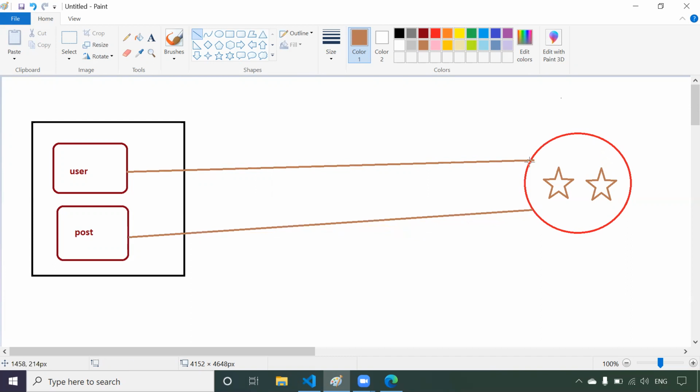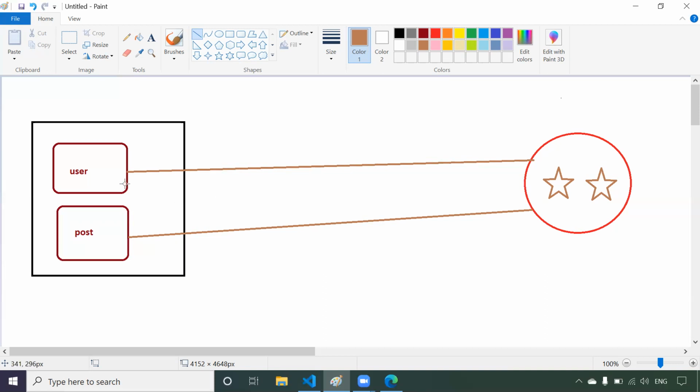To connect a component with the store, first of all this store should be available to our application, or to this particular component. So what we are going to do is make this store available to the parent component. Who will be the parent component in our application? That will be the app component. If I'm able to provide this store to the app component, it means directly or indirectly the children of the app component will have access to this particular store. Now they can connect to the store.